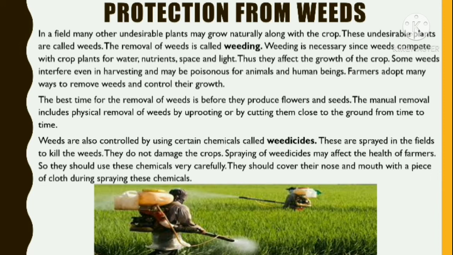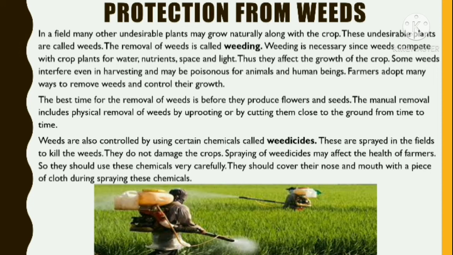Now let's learn what is protection from weeds, or weeding. In a field, many other undesirable plants may grow naturally along the crop. These undesirable plants are called weeds. The removal of weeds is called weeding. Weeding is necessary since weeds compete with crop for water, nutrients, space, and light. Thus, they affect the growth of the crop. Some weeds interfere even in harvesting and may be poisonous for animals and human beings.